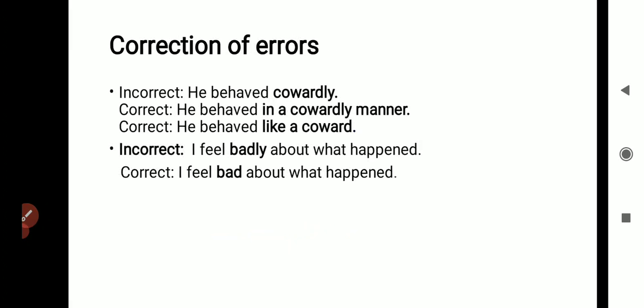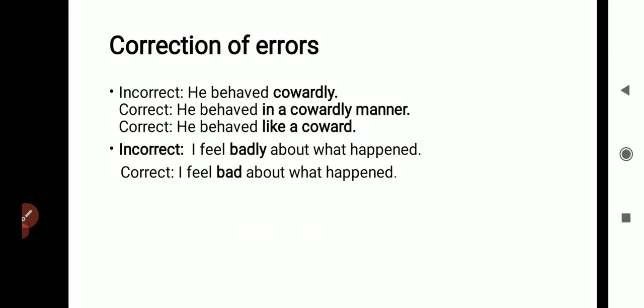For example, he behaved cowardly. This is incorrect. We need to say, he behaved in a cowardly manner, or he behaved like a coward. Then it is correct.